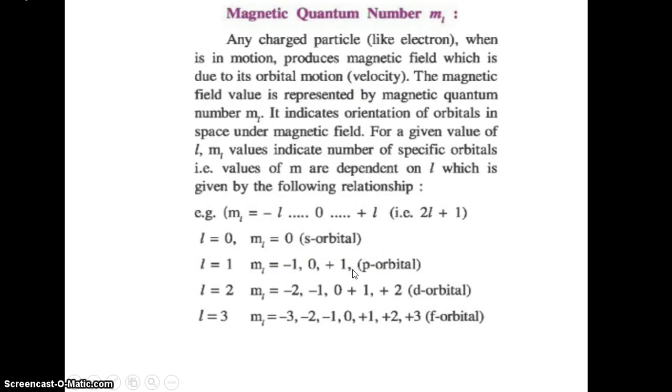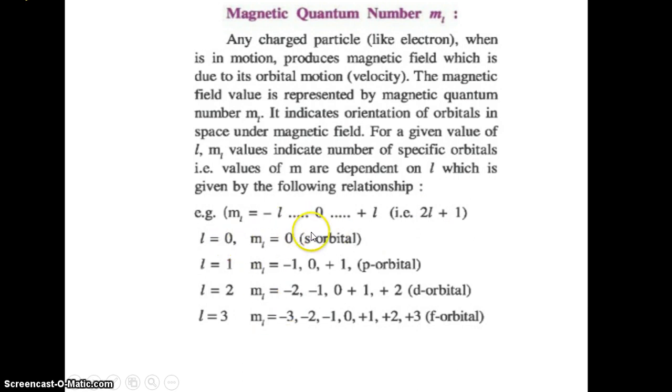Next one is the magnetic quantum number, which represents the orientation of the electron in the presence of a magnetic field. It is represented by the letter m, and its number of values is 2l plus 1. If the l value is 0, then the number of m values is 2 into 0 plus 1, that is 1.